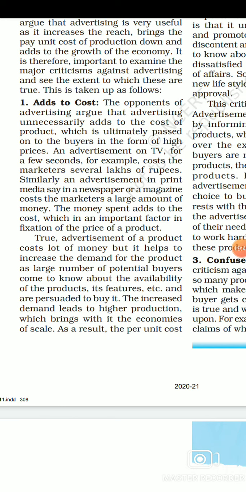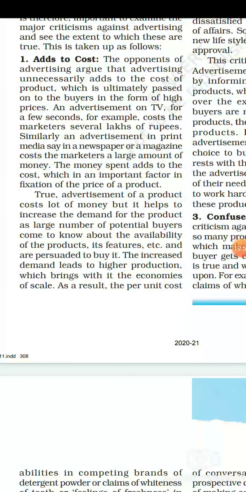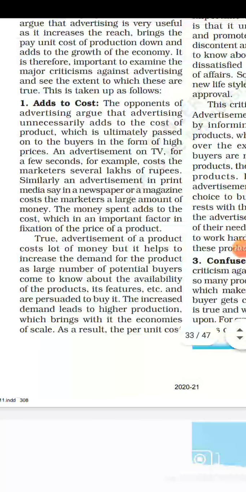So these are the people who feel that advertisement is adding to the cost of a product, and they are opponents of advertisement, which means they are in opposition to it. Next, the people who feel that there should be advertisement have their own views. They say that it is true that advertising a product costs a lot of money, but it helps to increase the demand for the product, as a large number of potential buyers come to know about the availability of the product and its features. In the same manner, the per unit cost will automatically decrease.